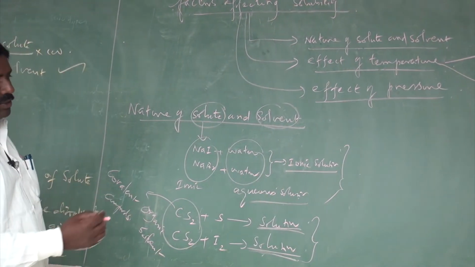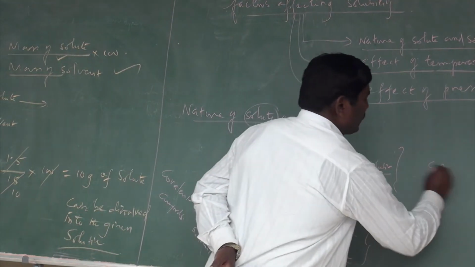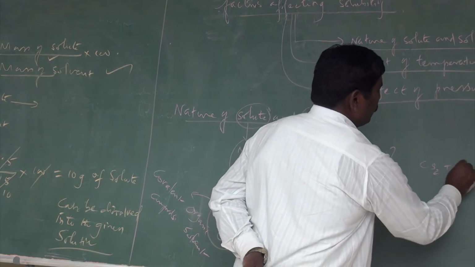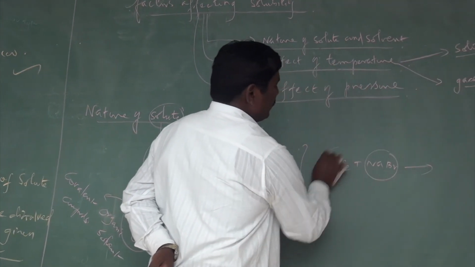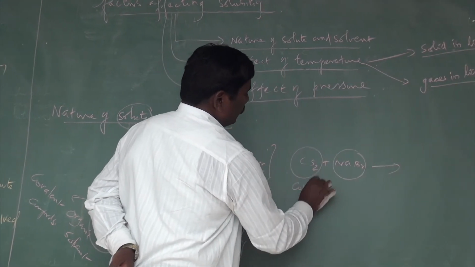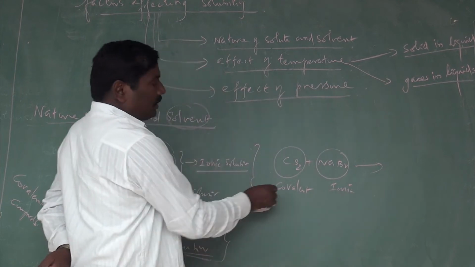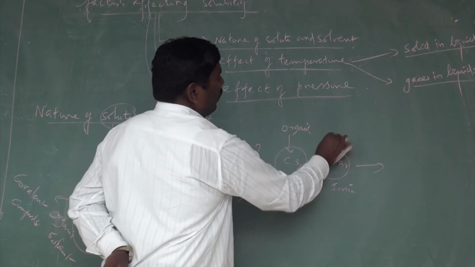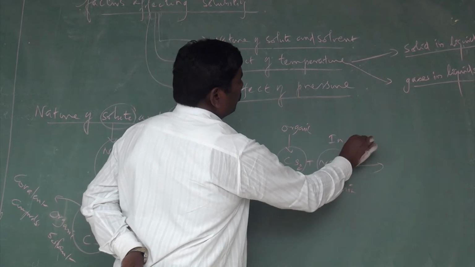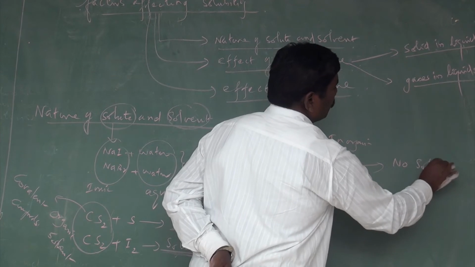I can change, for example, carbon disulfide is treated with NaBr. This is ionic, this is covalent. You see, it is organic, it is inorganic. So there is no solubility.